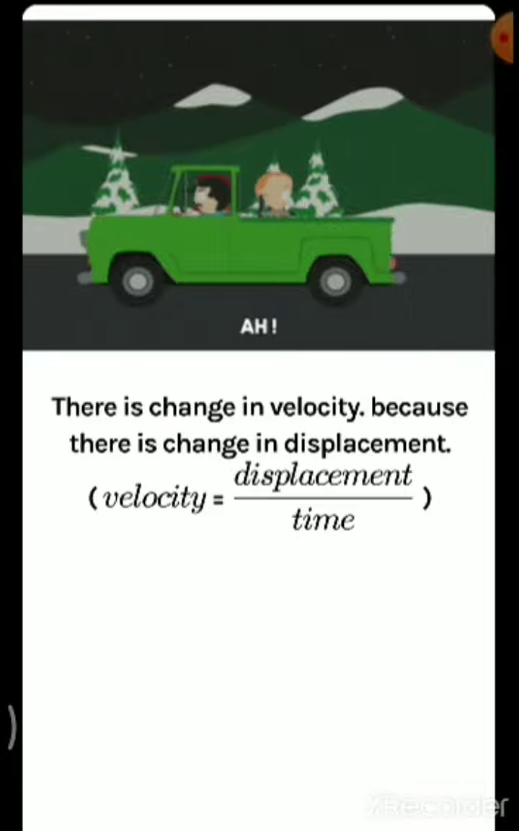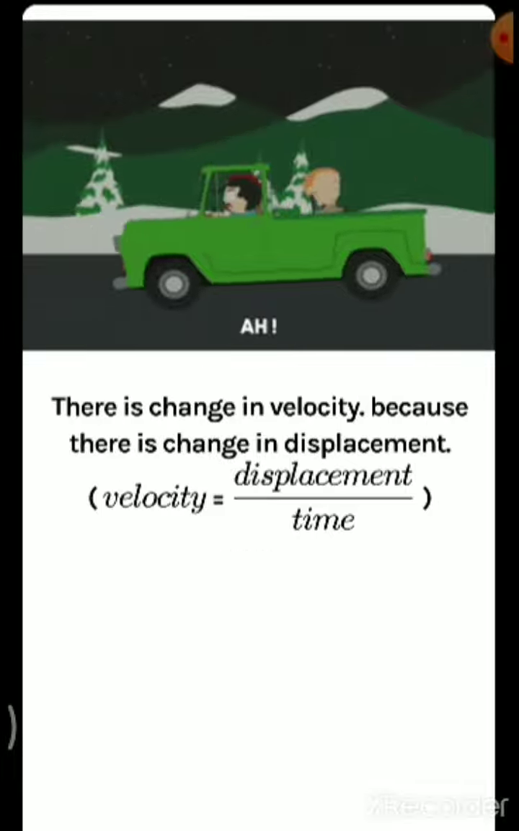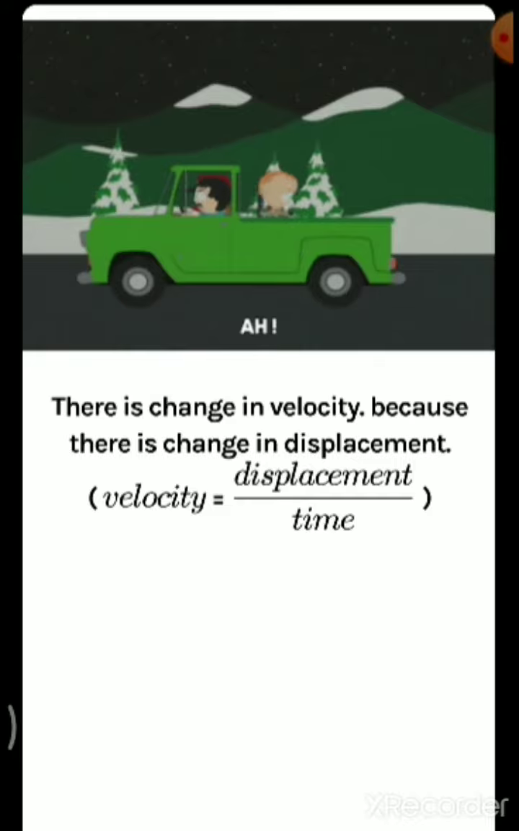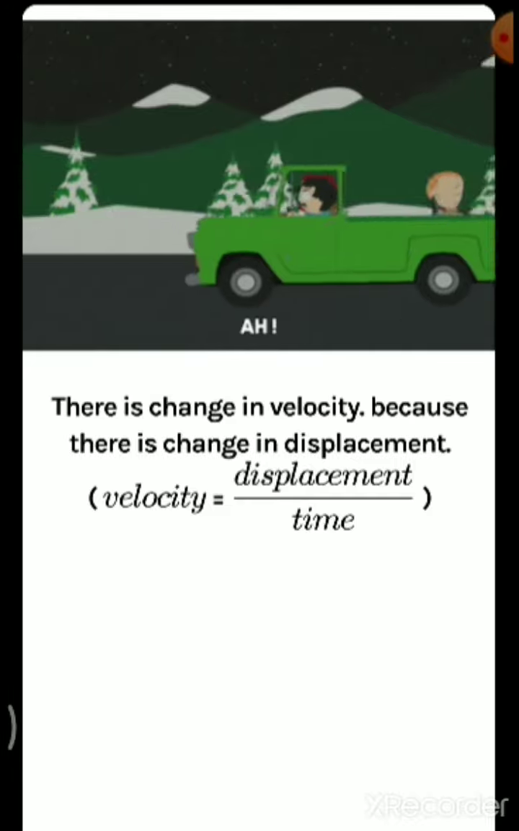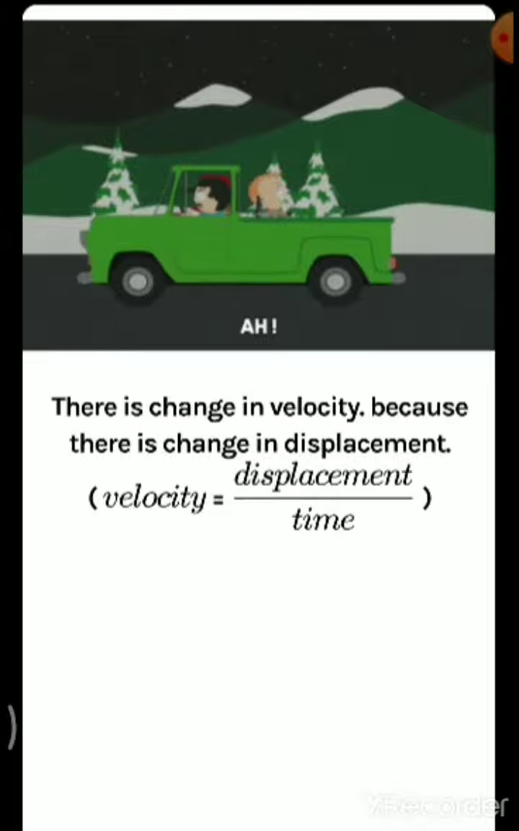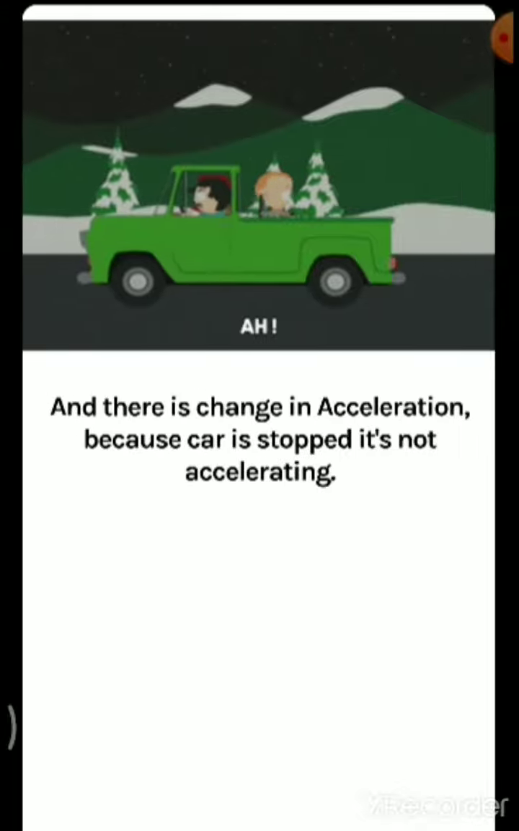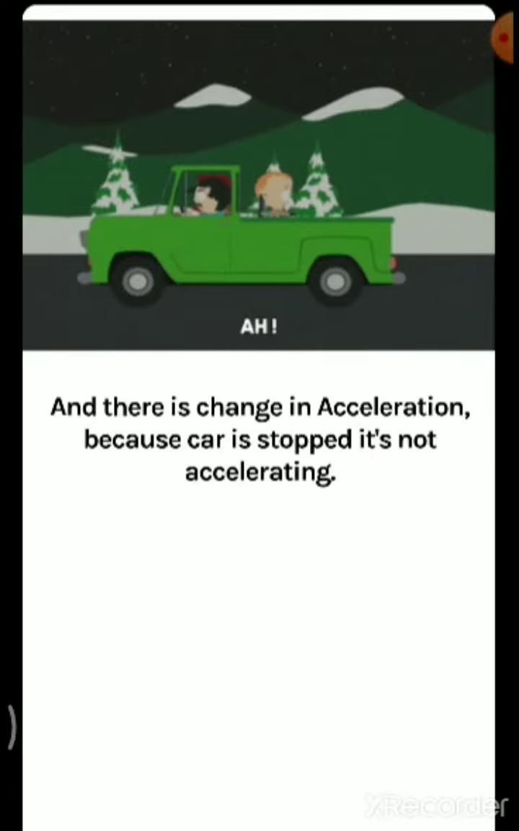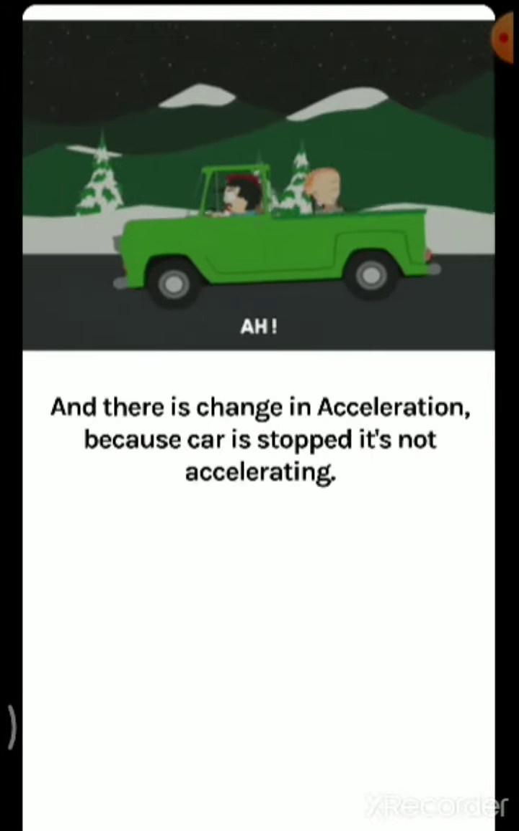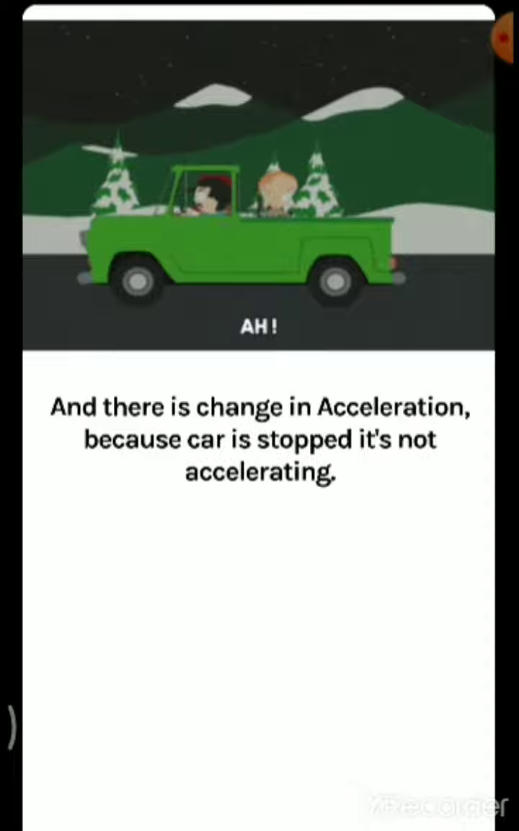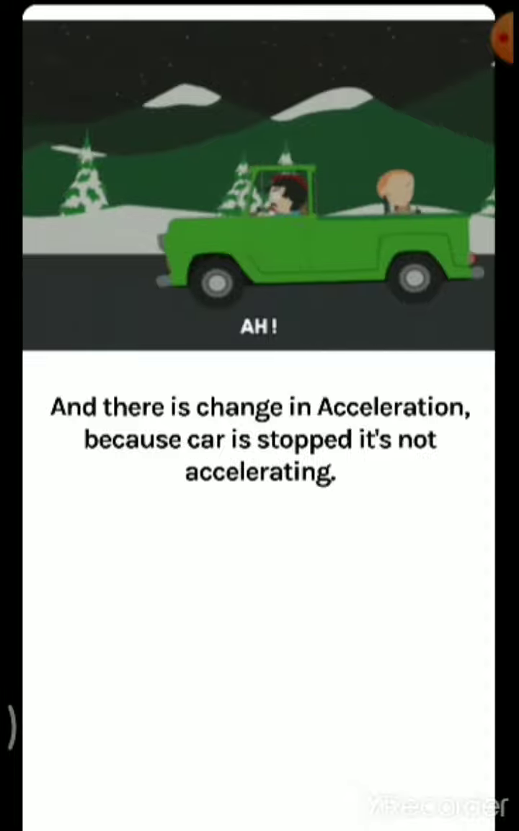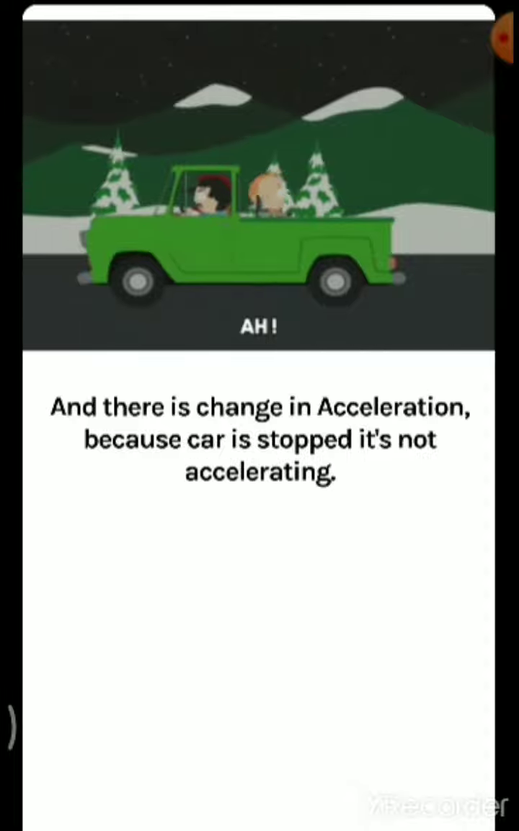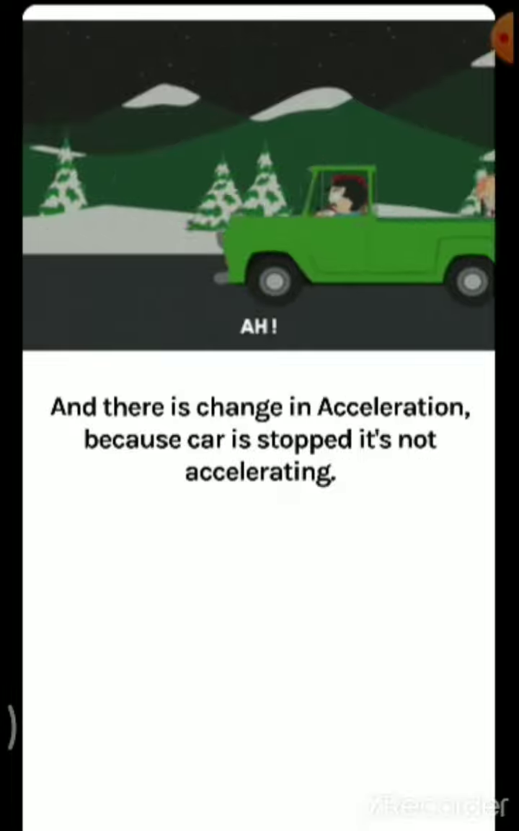Then there is a change in velocity also, because velocity is equal to displacement by time, as you know. The change in velocity also occurs, and there is a change in acceleration. If there is a change in velocity, then obviously there will also be a change in acceleration, because acceleration is the rate of change of velocity only. Because the car is stopped, it's not accelerating.